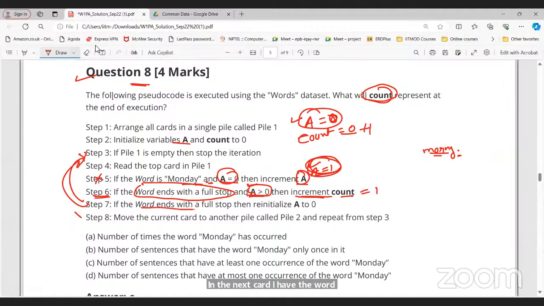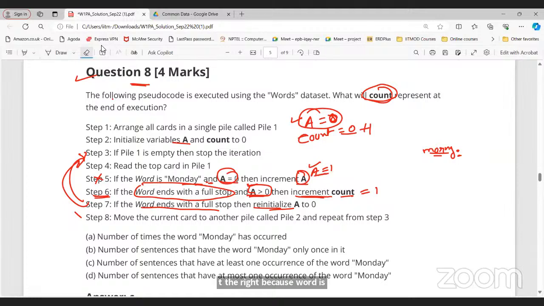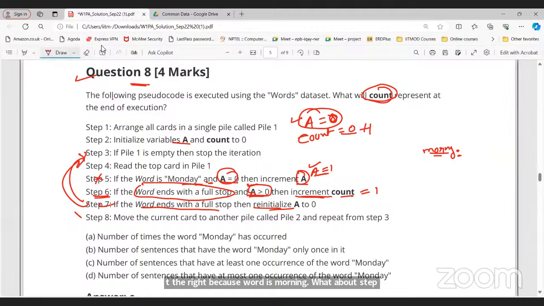Now again, the word ends with full stop. Step number 7. Now reinitialize to 0. Instead of 1, just reinitialize to 0. So after the word ends with full stop, this condition is true, so we are reinitializing to 0. Again, the value of A becomes 0 here.